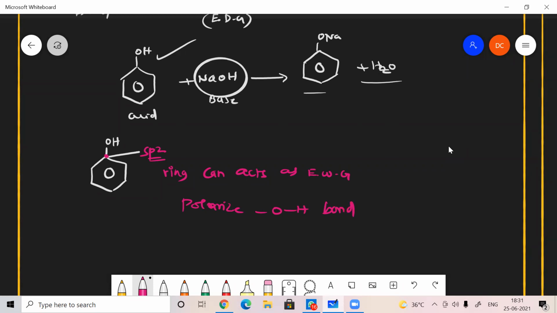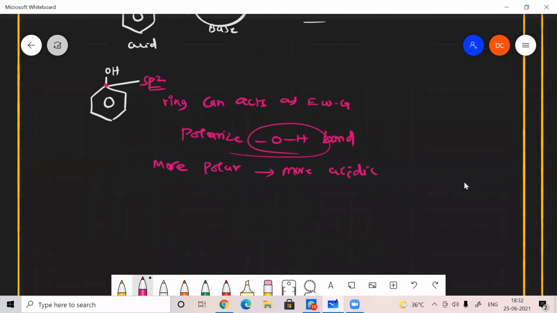The more polar the OH bond, the more acidic. Very important concept. If the OH bond is less polar, it is less acidic in nature. Is that clear?